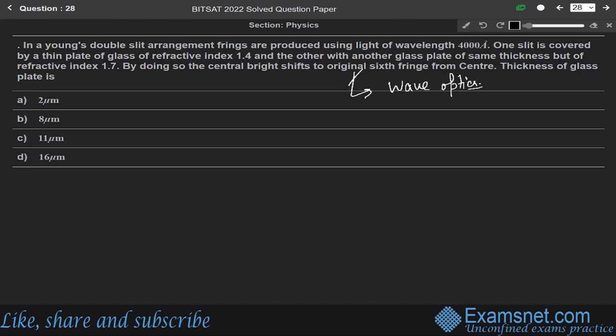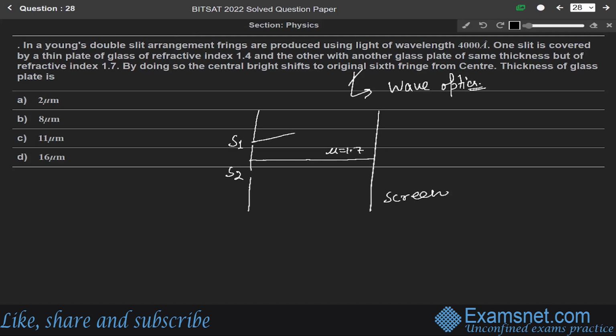First of all, let us try to understand it. Let us say this is slit S1, this is slit S2, and this is the screen. According to the question, mu is given as 1.7.